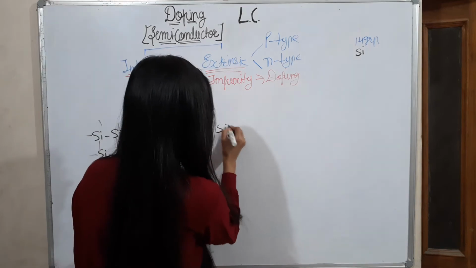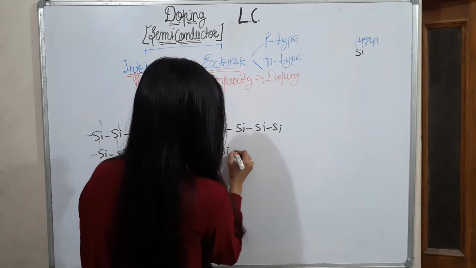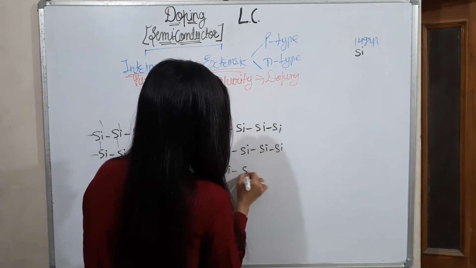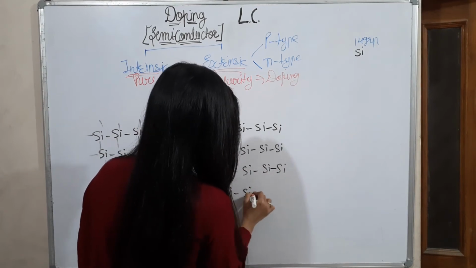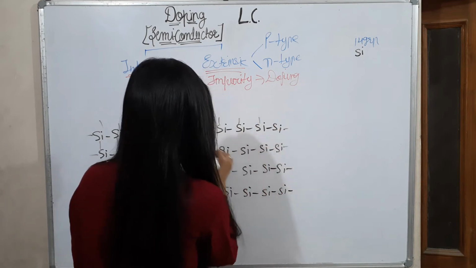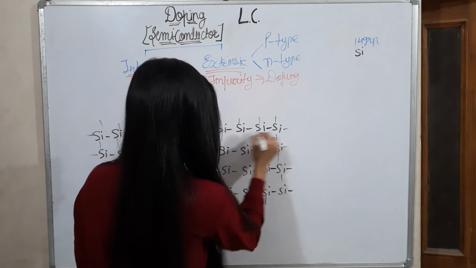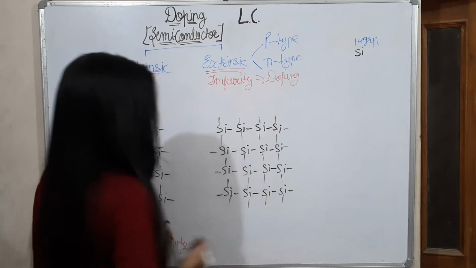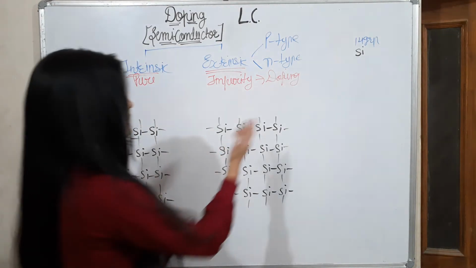Again I am drawing the structure. So this is a pure conductor. Now we are adding impurity here.